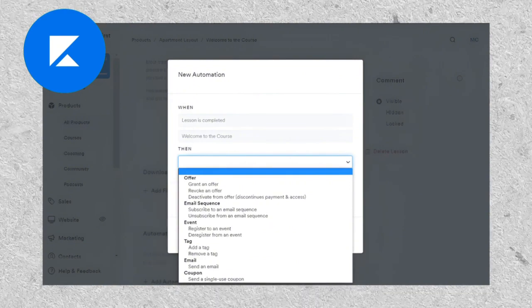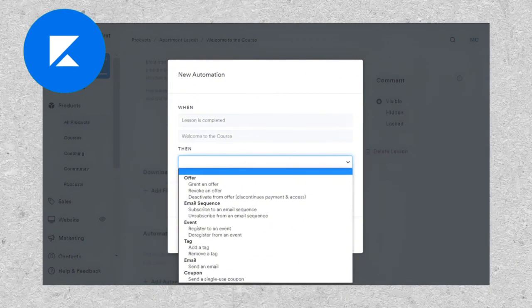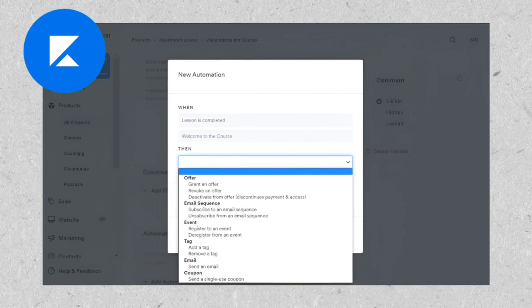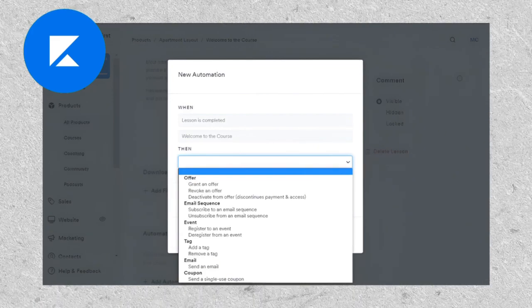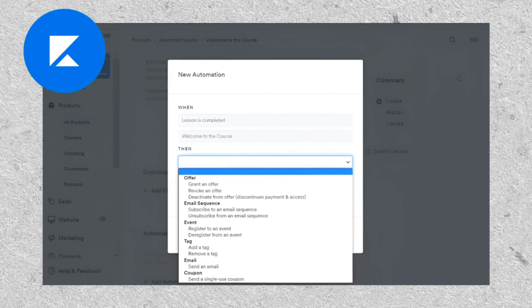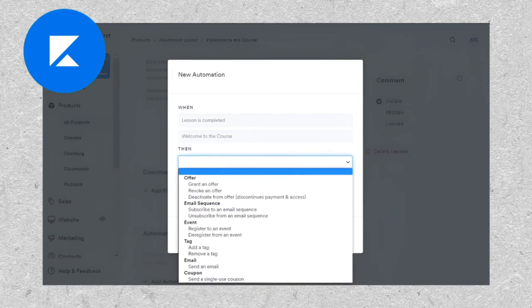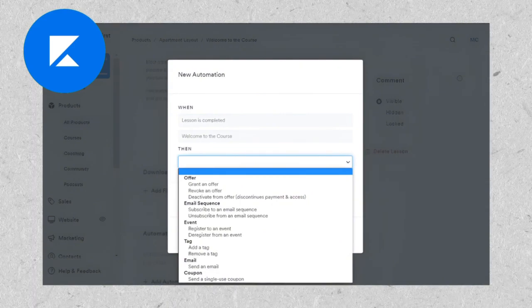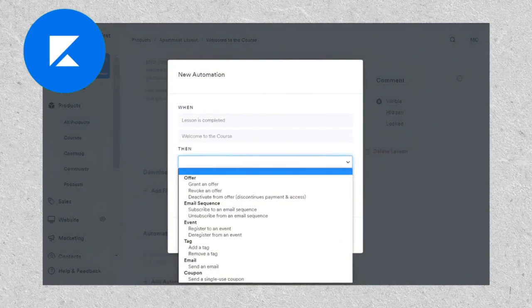Kajabi boasts an additional feature, automations embedded within each lesson. This functionality enables course creators to guide students through email sequences and segment them based on their engagement levels, providing a powerful tool for personalized and targeted interactions.